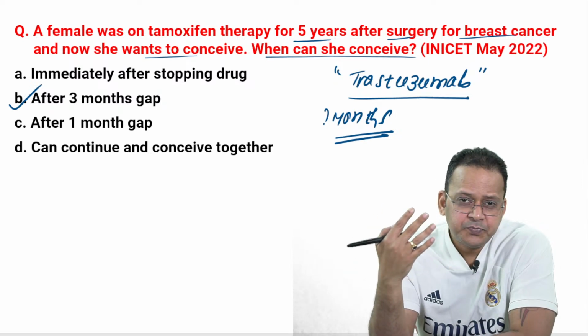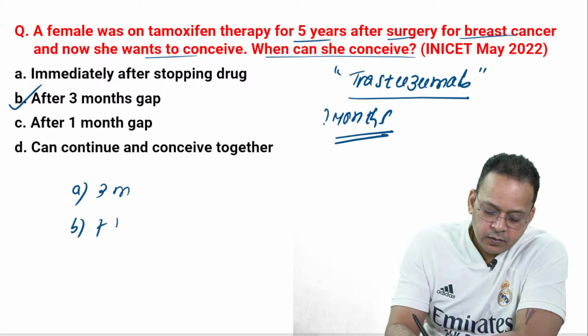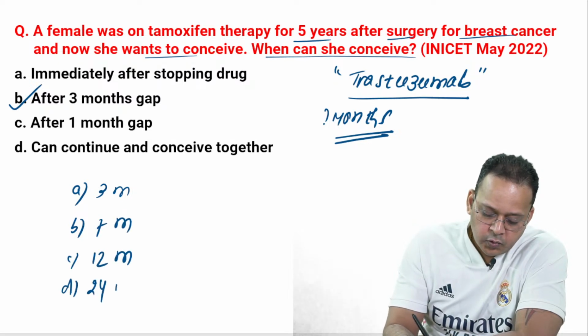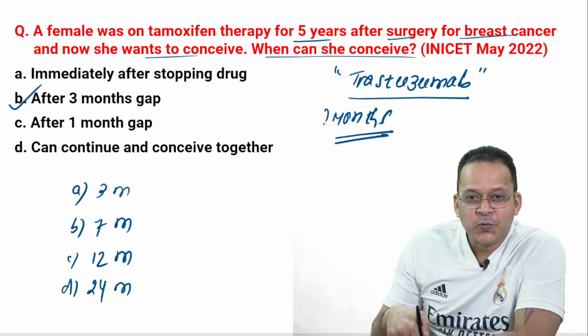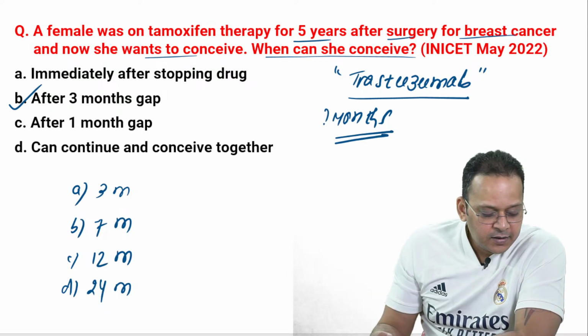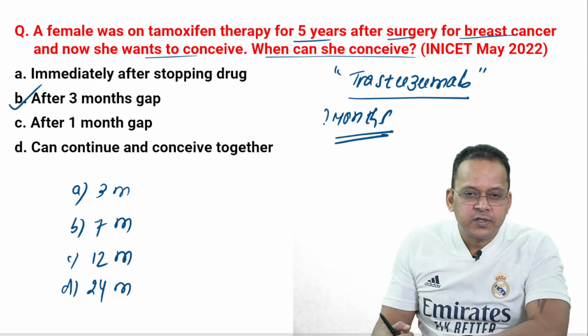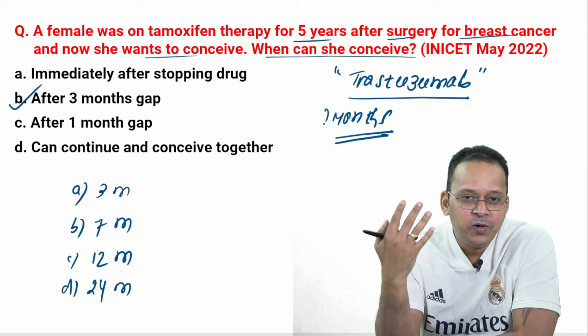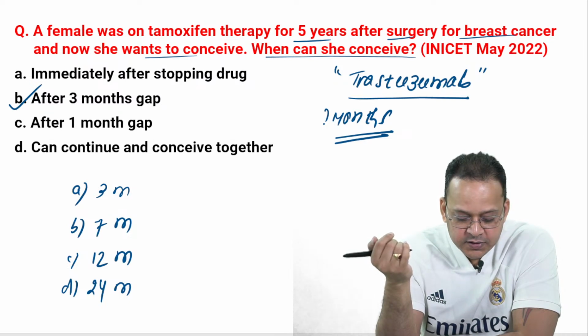All right, so I'll give you 4 options: 3 months, 7 months, 12 months, 24 months. If these are the 4 options, which option would you pick? Sometimes even if you don't know the answer, you have to stretch yourself a little bit and go overboard to mark some MCQs, right? So, which is it? A, B, C, or D?